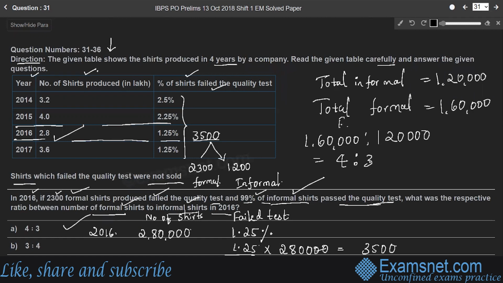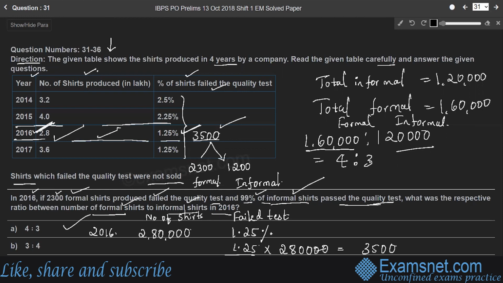So the formal to informal ratio. We are not considering whether they are failed shares or passed shares, considering only the total number of formal and informal shares here. I'll repeat the answer once again. Here in the question, only the year 2016 is asked. Here the total number of shares produced and the percentage of failed shares is given.